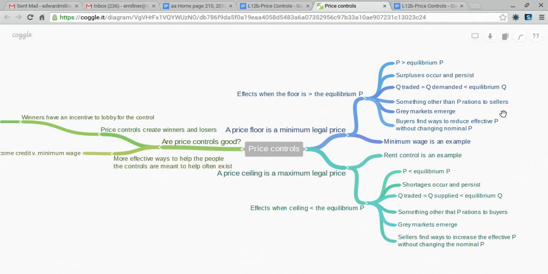It means gray markets will emerge. Some people will break the law. It means buyers will find ways to reduce the effective price without changing the nominal price. They'll do something that makes sellers get less when they sell without changing the nominal price that buyers pay.